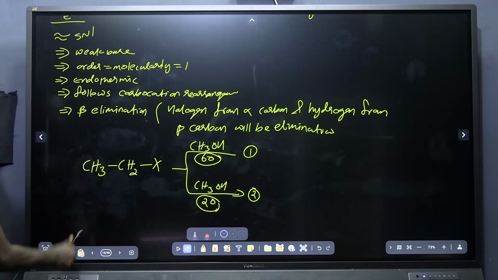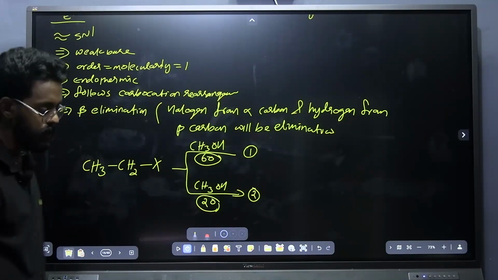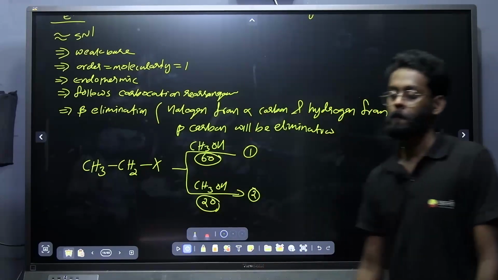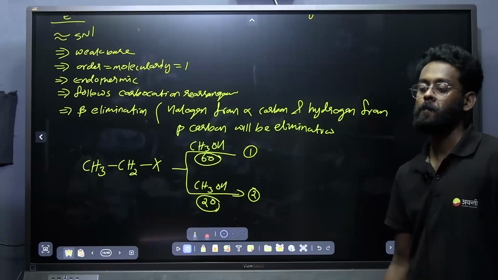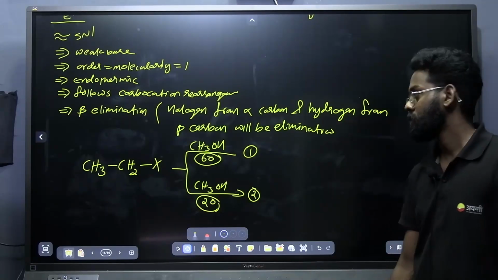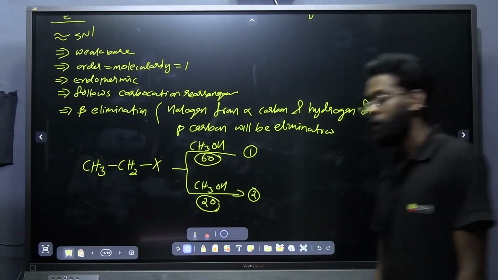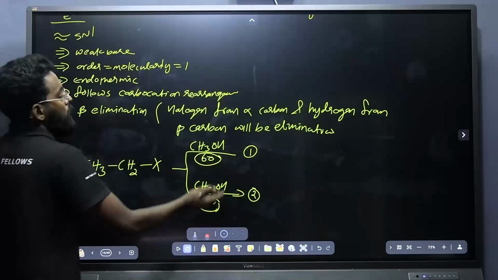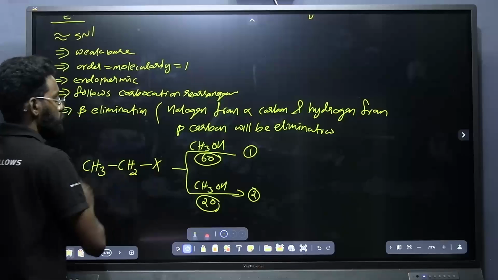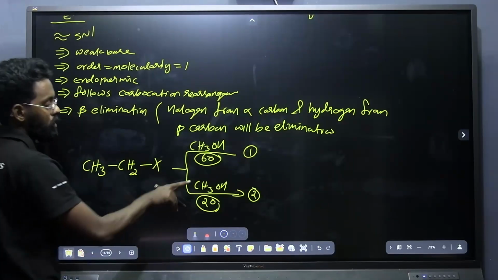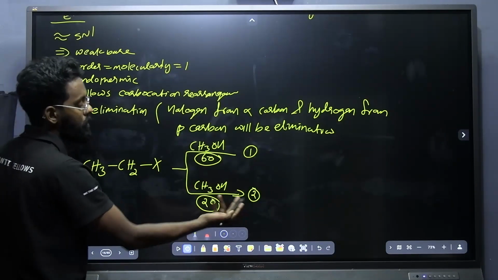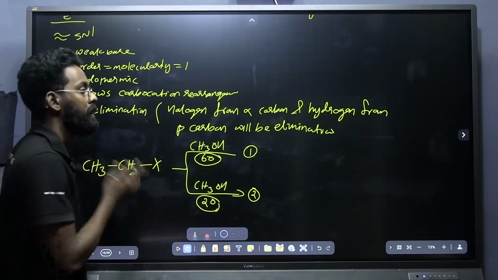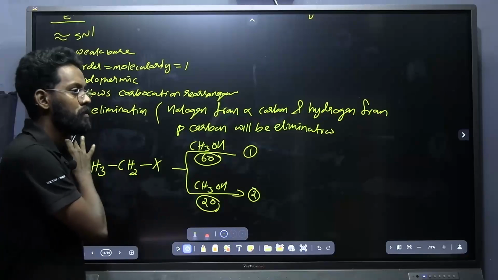Yes, Sakshi, what is the product in the first one? Is that following an elimination reaction or a substitution reaction? Elimination. First one, elimination. Very good, because I already mentioned, if I am taking the same nucleophile at higher temperature, that will be following elimination reaction, and if it is at lower temperature, that will be favoring substitution reaction. That is how you can differentiate SN reaction and elimination reaction, because both look the same.